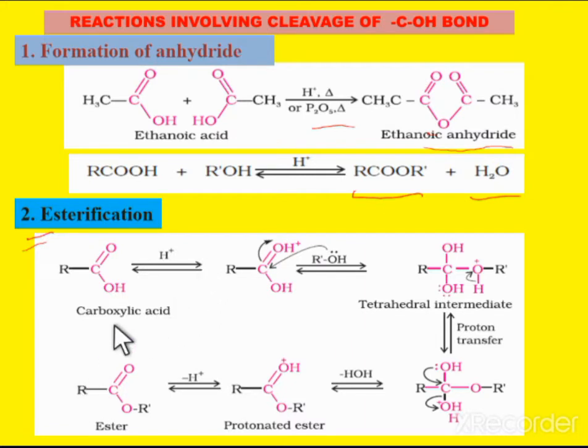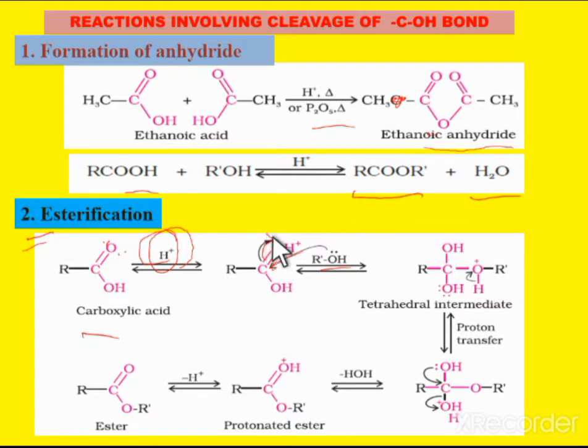Whereas in the case of the esterification, the carboxylic acid is treated with the H plus ion. So this is the mechanism of the esterification. The carboxylic acid is initially treated with the H plus ion, which reacts with this oxygen, which has 2 pairs of electrons, so the corresponding protonated species is formed. Now it is further treated with the alcohol. The alcohol oxygen has a pair of electrons, which can attack the carbonyl carbon of the carboxylic acid.